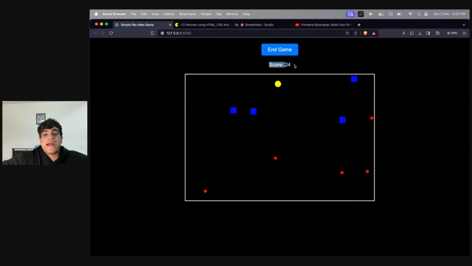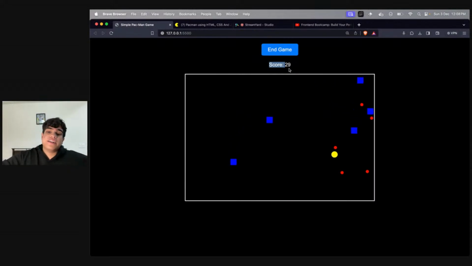So this might seem like a very basic game to make, but trust me, it requires a lot of logic, and this is the only thing that you need to actually make the full-fledged Pac-Man game, right? You need to understand how you'll be moving your player. You need to understand how I will be eating and improving my score as I eat every red dot, right? So the score part is there, the moving part is there. You need to understand how do I dodge all of these ghosts, right? You need to understand that if I go to the extreme top of the screen, I'll emerge from the bottom.